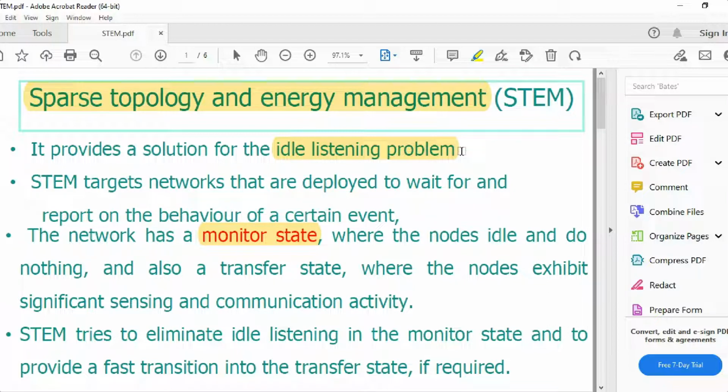By doing so, it minimizes the idle listening problem, which is a great headache of wireless sensor network protocols.